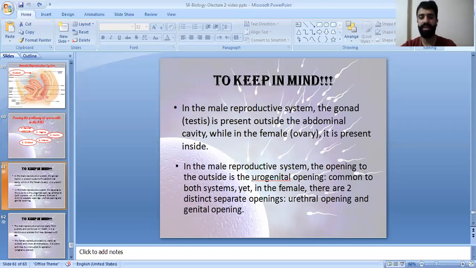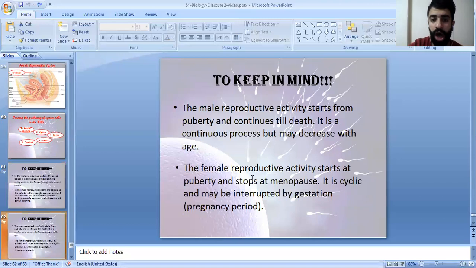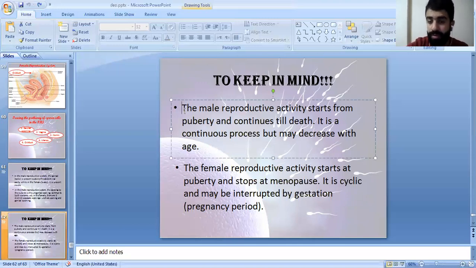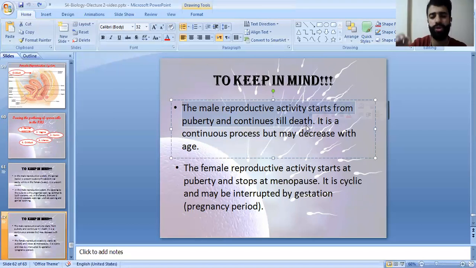You have to keep in mind that in the male reproductive system, the gonad, the testis, is present outside the abdominal cavity, while in the female, the ovary is present inside. In the male reproductive system, the opening to the outside is the urogenital opening, common to both the excretory system and the reproductive system, while in the female, there are two distinct, separate openings, the urethral opening and the genital opening. Also, the male reproductive activity starts from puberty and continues till death. It's a continuous process that may decrease with age.